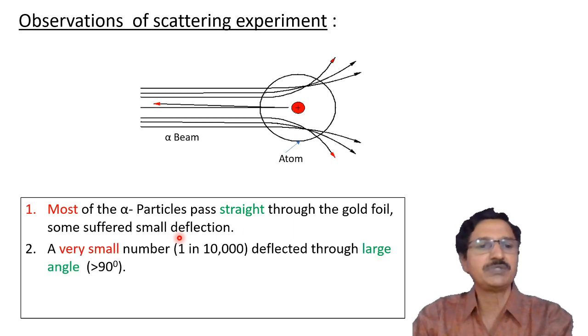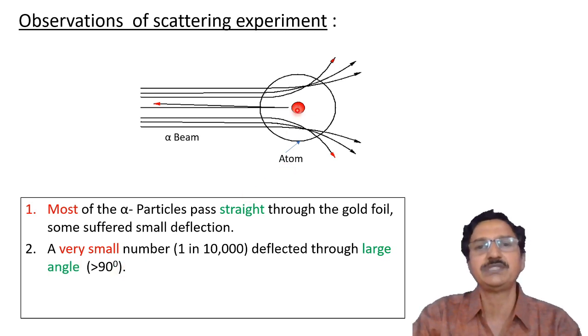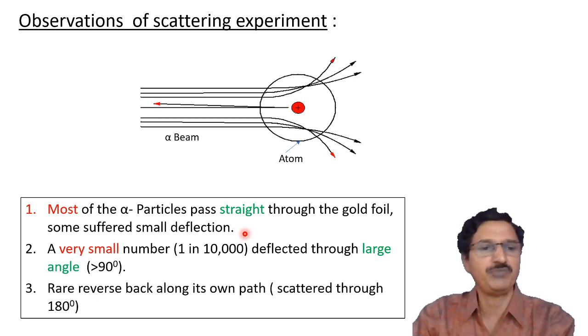The second observation was that a very small number, only 1 in 10,000, were deflected through large angles greater than 90 degrees. That means if this is the incident direction of the alpha particles, and this line shows the perpendicular direction, then the deflection at angles greater than this was very small in number.